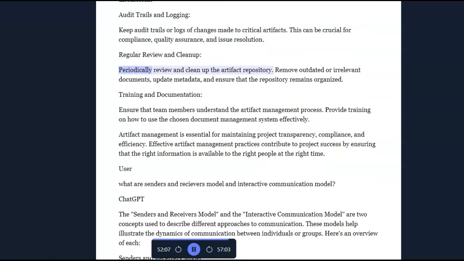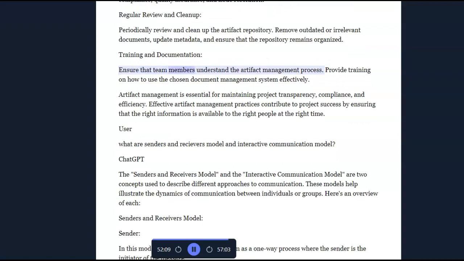Regular review and cleanup. Periodically review and clean up the artifact repository. Remove outdated or irrelevant documents, update metadata, and ensure that the repository remains organized. Training and documentation. Ensure that team members understand the artifact management process. Provide training on how to use the chosen document management system effectively.